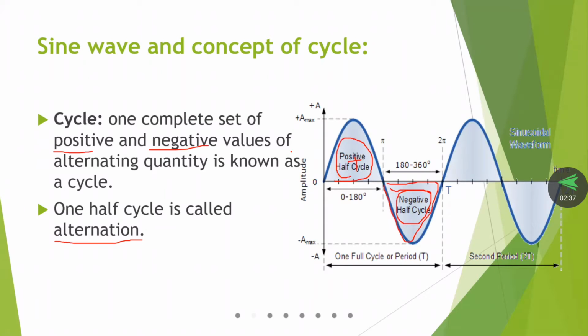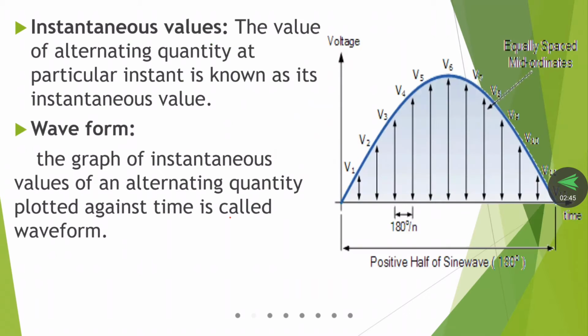A cycle is nothing but one set of positive and negative half cycles; we can define that as a cycle. One half cycle we call an alternation. Next, what do we call instantaneous values? Instantaneous value is nothing but the value of an alternating quantity at a particular instant. The value at a particular instant is known as its instantaneous value.